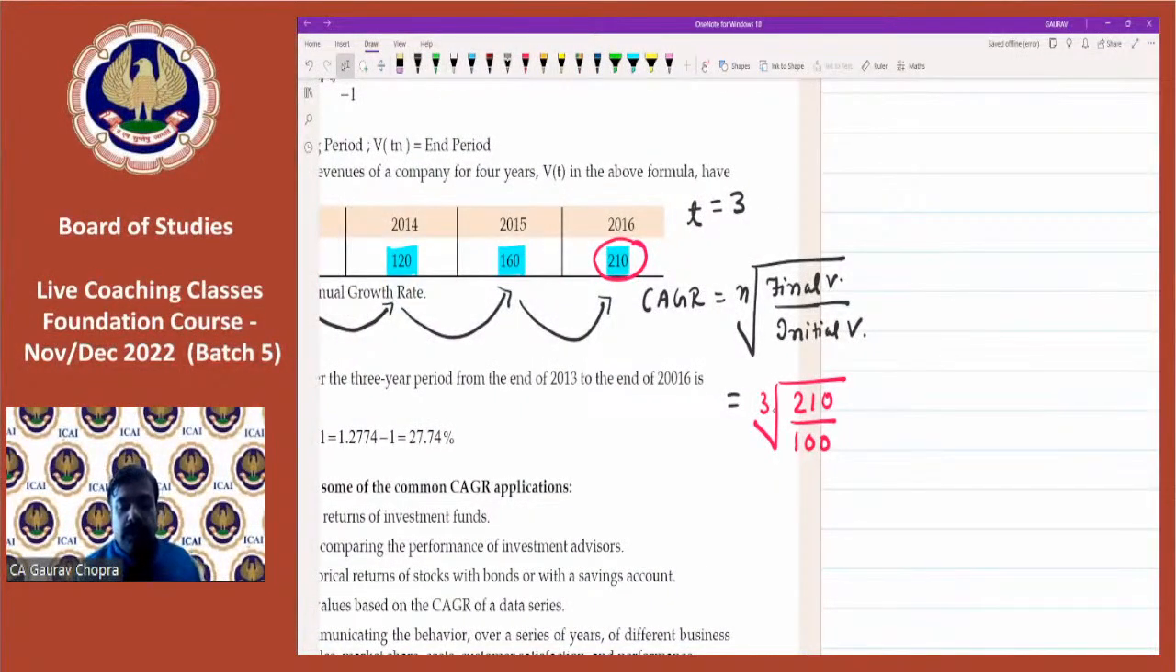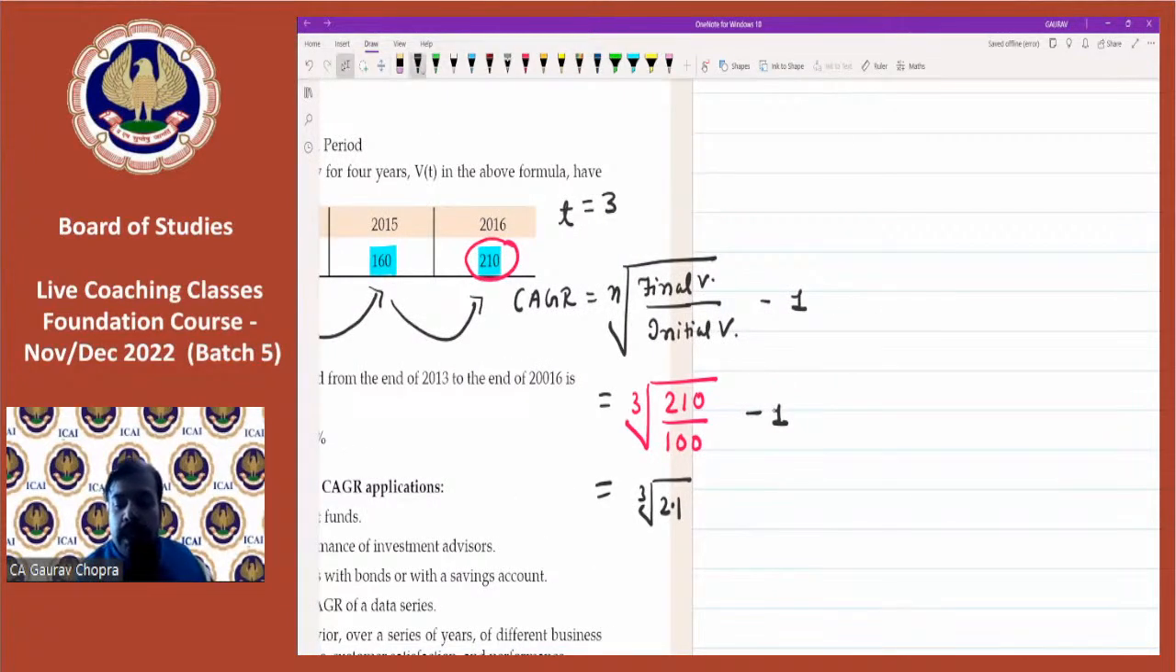So, and then at last you have to do minus 1. By doing this, we will get the CAGR, compound annual growth rate. So let's do this. Root of 2.1. We have to calculate the cube root of 2.1. So what is the formula for calculating the cube root?